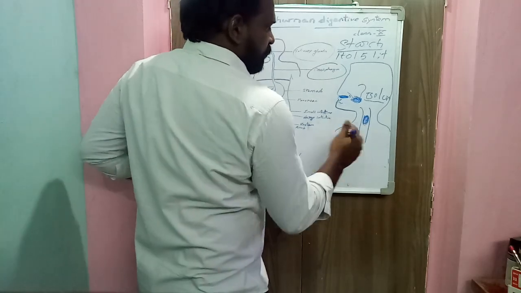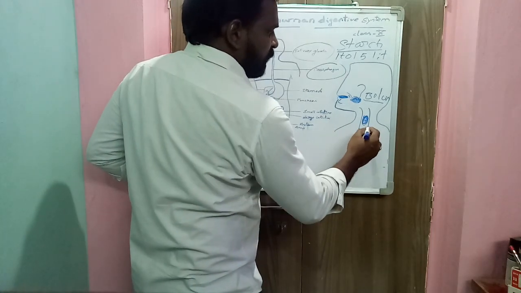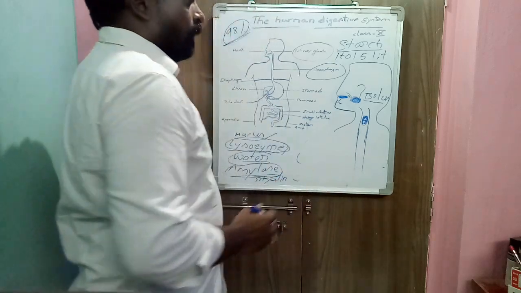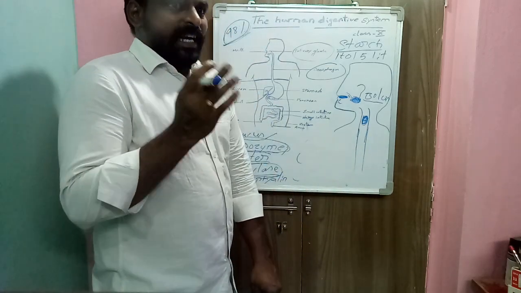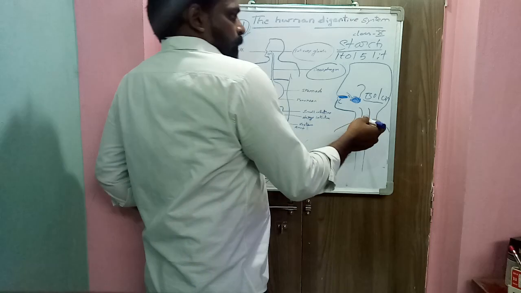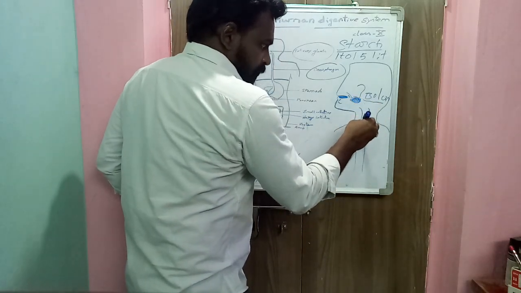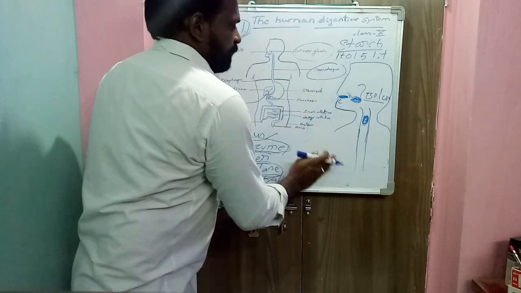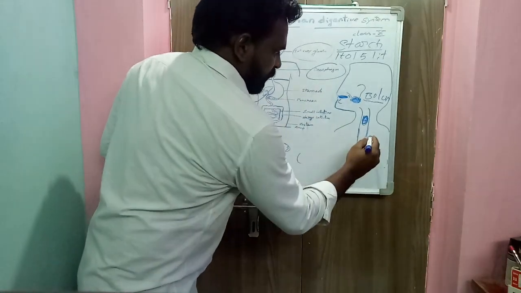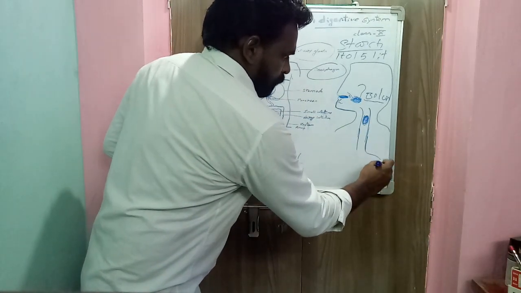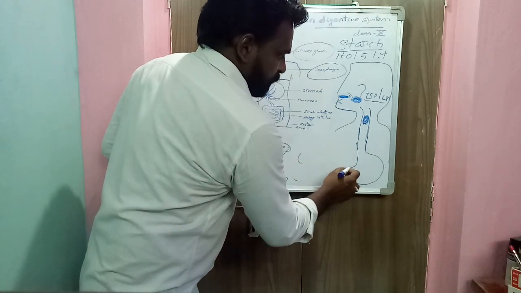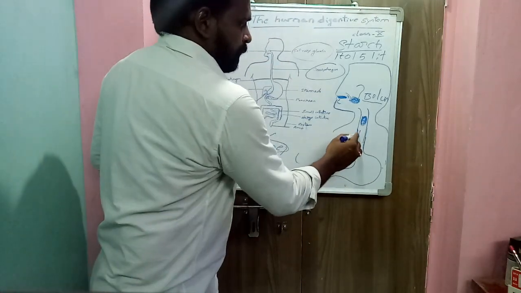So this is the esophagus. The esophagus is made up of muscles. The contraction and expansion of muscles pushes the food materials towards the stomach.